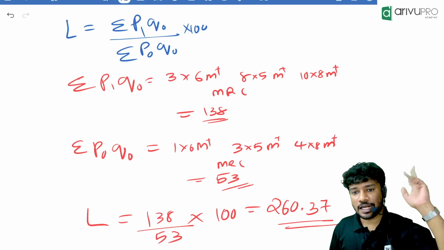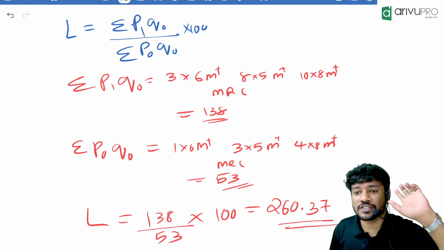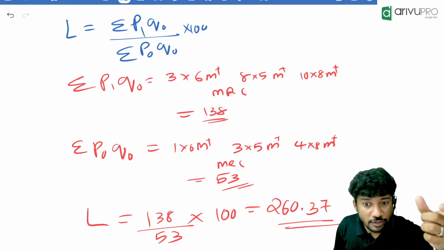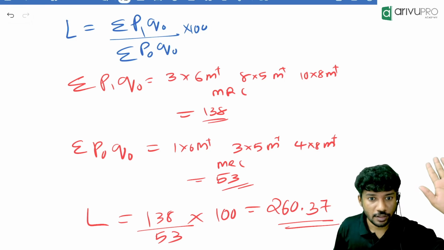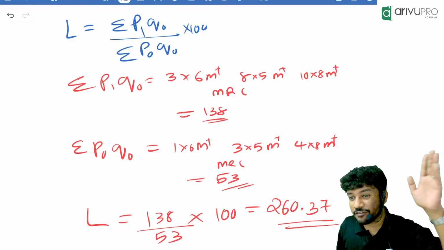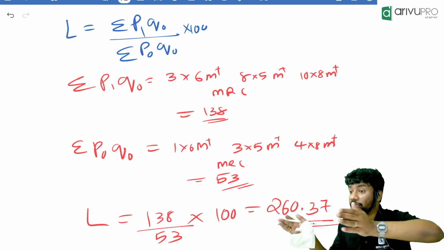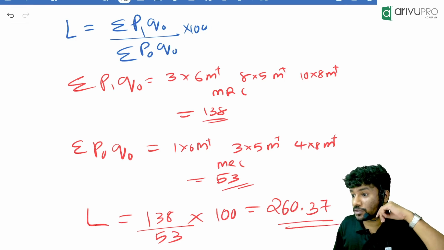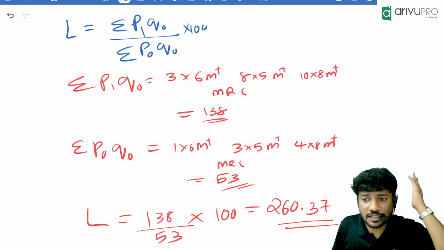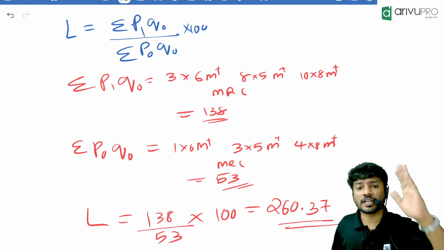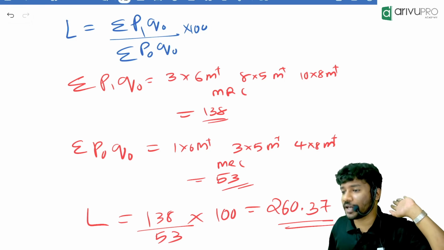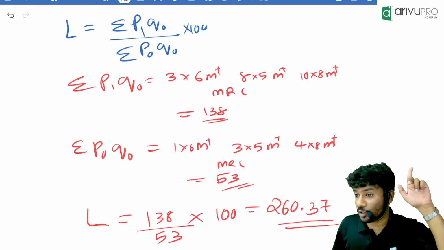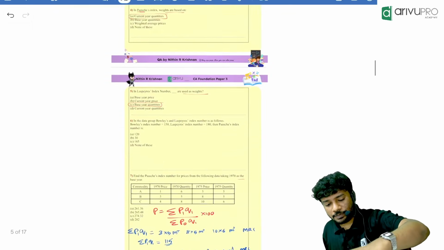Now one more thing you can keep in your mind. Usually Laspeyres and Paasche will almost be the same. There might not be a huge difference between Laspeyres and Paasche. Usually it will be nearby. Even Fisher will be nearby. Whatever we are going to learn will be somewhere around this value. Now what if a question is like this in the future? They will give you some random values and ask you to find the index number. You can find any of the index numbers. The nearest option will be your answer. One question is there in the workbook just like that. You can check that in the workbook. Okay, now the next one.